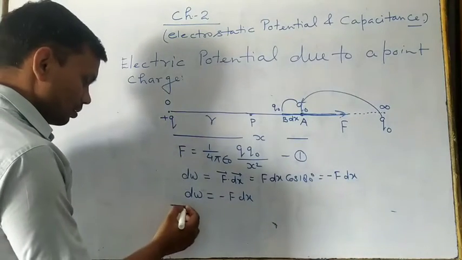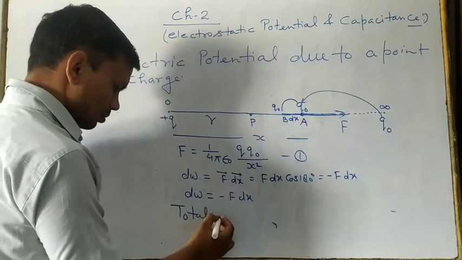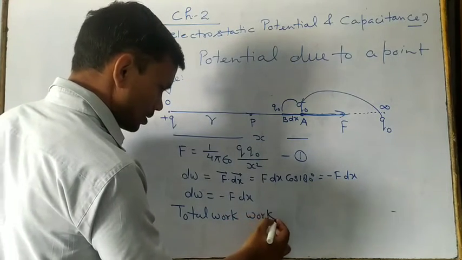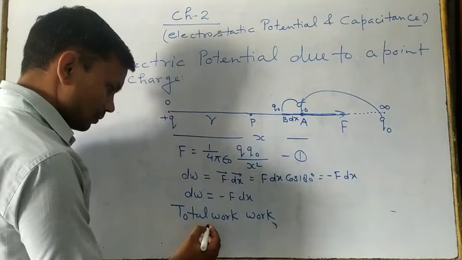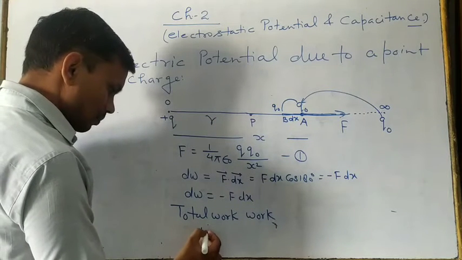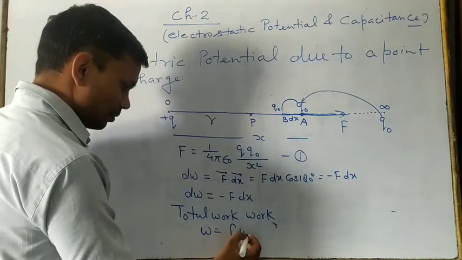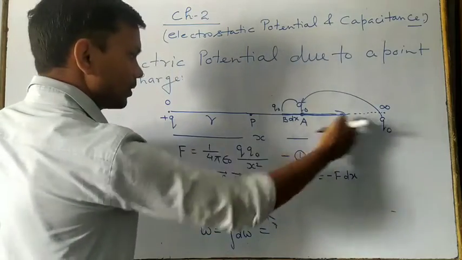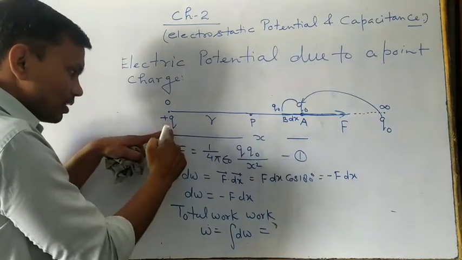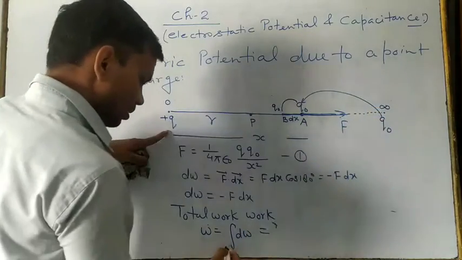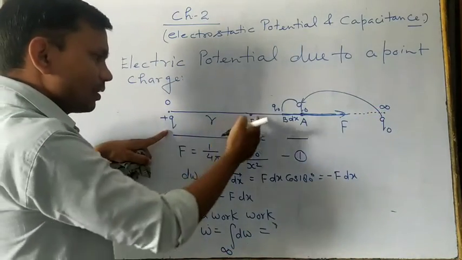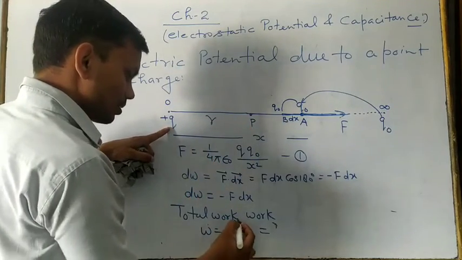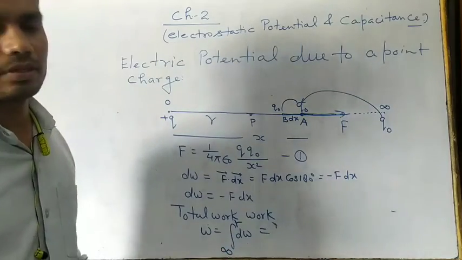So for calculation of total work done, W is the integral of dW, and dW means this, so here we are going to keep the integral from infinity to this point, which is the distance of q naught. First the infinity, and then at this point we want to calculate the electric potential, so this distance to this is what, up to the maximum limit, this is the upper limit or lower limit, infinity.